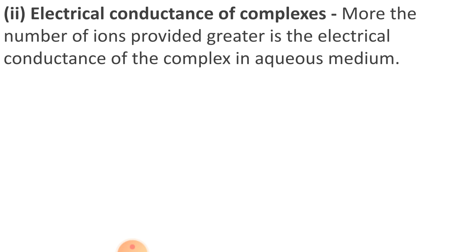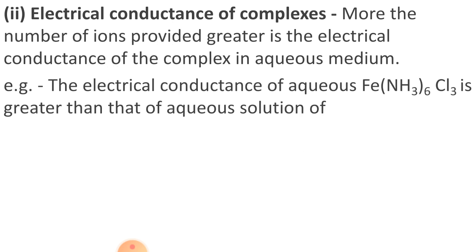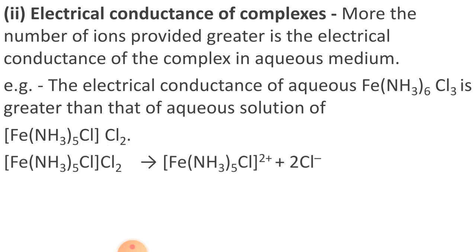Now the second evidence is the electrical conductance of complexes. Look here, the more the number of ions produced, the greater is the electrical conductance of the complex in the aqueous medium. This I also told you, that the more the number of ions, the more will be the molar conductivity. Look here, the electrical conductance of aqueous [Fe(NH3)6]Cl3 is greater than that of aqueous [Fe(NH3)5Cl]Cl2. The first coordination compound generates 4 ions in the solution and the second compound generates 3 ions in the solution.